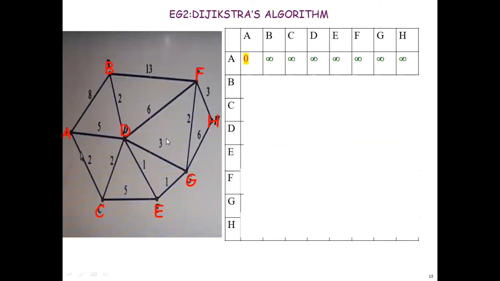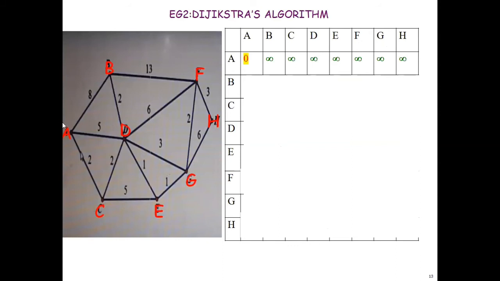I think you can see the vertices A, B, C, D, E, F, G, and H. So total 8 vertices are there, and edges are there.